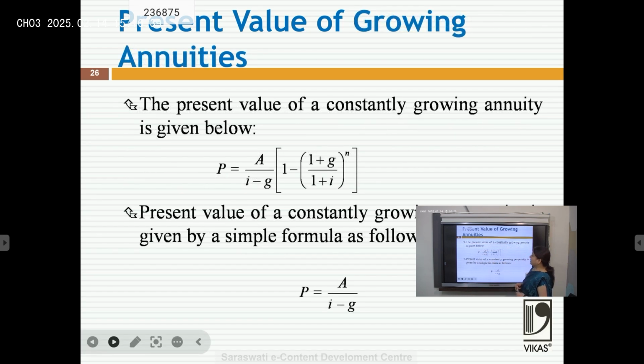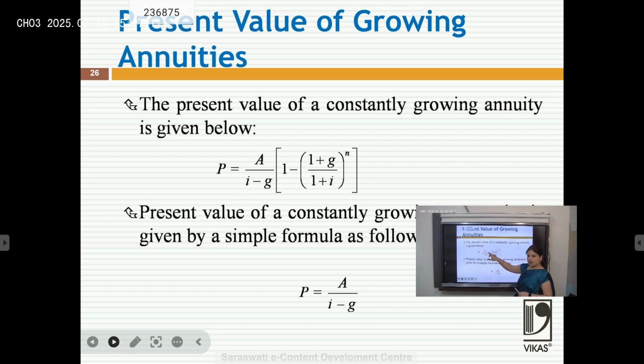Yes, we can calculate the present value of a growing perpetuity also. Growing perpetuity means, for example, just as we do a job, you will get an annual increment also. The first year salary would be, suppose, 1000. Next year you will get a 10% increase, so the next year salary would be 1100. The year after, the salary would be 1100 increased by 10%. Then how to calculate the present value of it? We can use a simple formula.